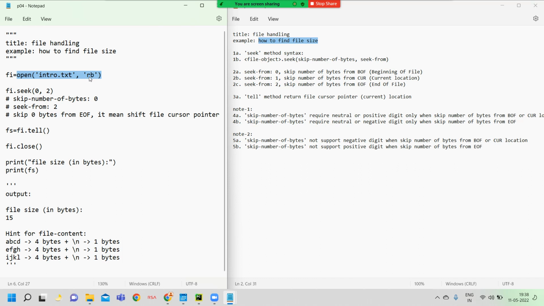Here we mentioned read mode. I just want to read the file content only. I don't want to alter the file content, because here I have not mentioned W or A. Okay, good. Now we are entering it here itself. Here I open the file in read mode.